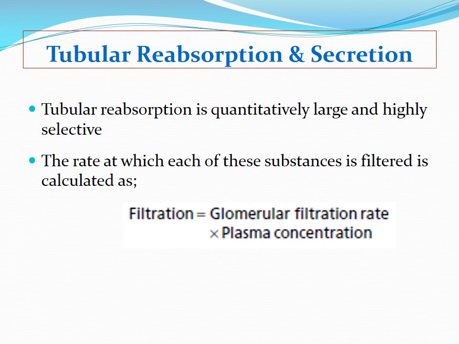But as far as tubular reabsorption is concerned, reabsorption of various substances through the various parts of the nephron depends on the presence of transport proteins, active, passive, or like that, and also the concentration gradient. So tubular reabsorption is highly selective, and that will maintain the concentration of particular substances within the blood.